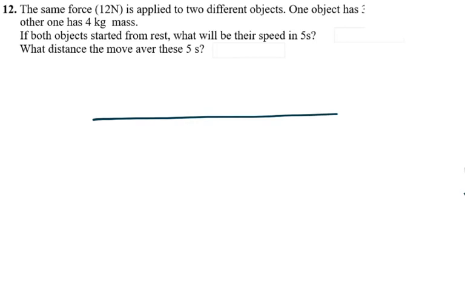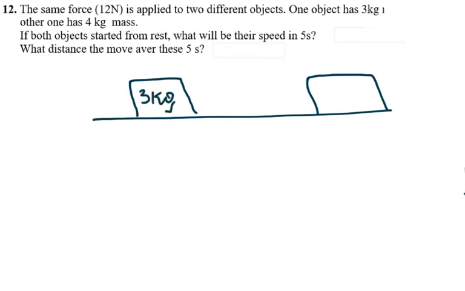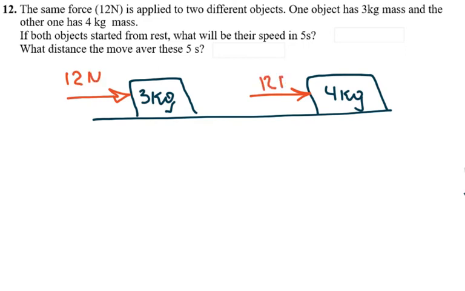So if I have two objects, 1 and 2, and one is 3 kilograms, and the other one is 4 kilograms, and the same 12 Newton force is applied, and they don't say anything about the friction. So here is 12 newtons and here is 12 newtons.